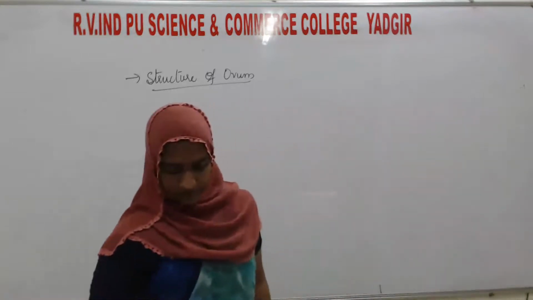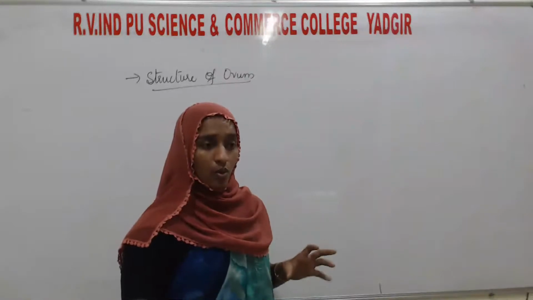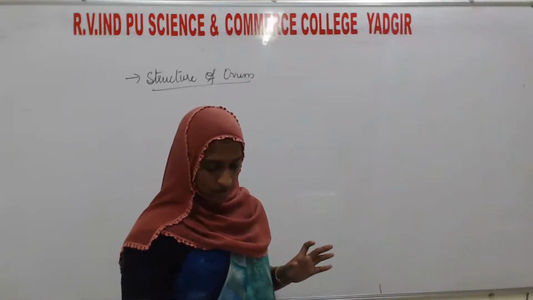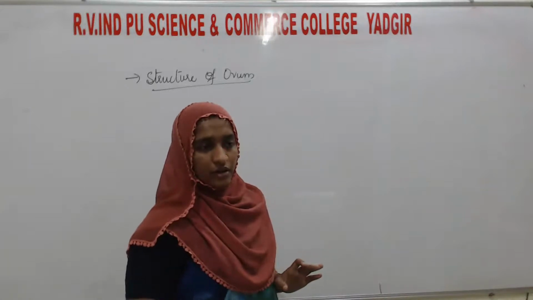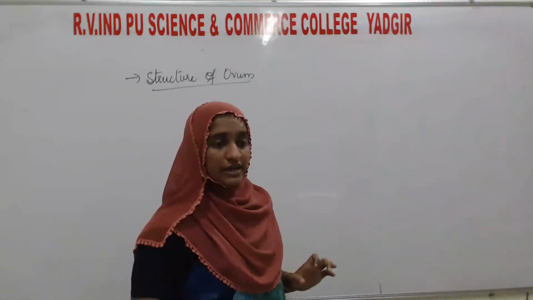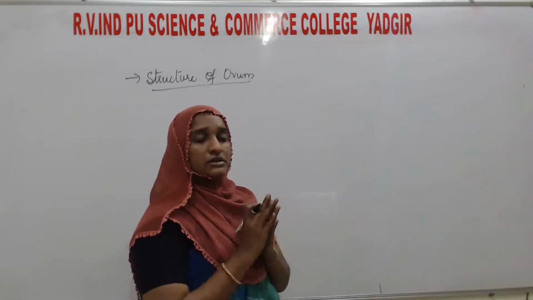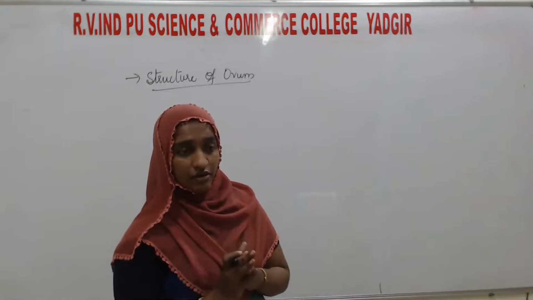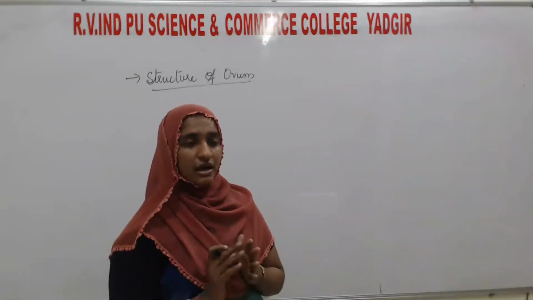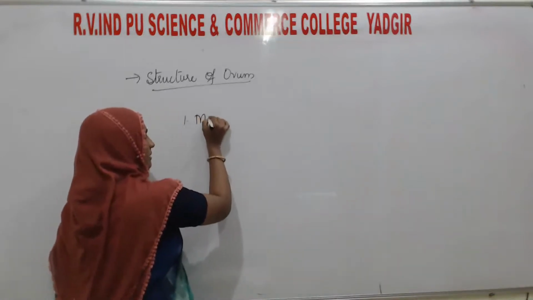One point is very important in this structure of ovum. In the mature ova, there is a very little amount of yolk. If there is a very little amount of yolk, that type of egg we call microlecithal or isolecithal.